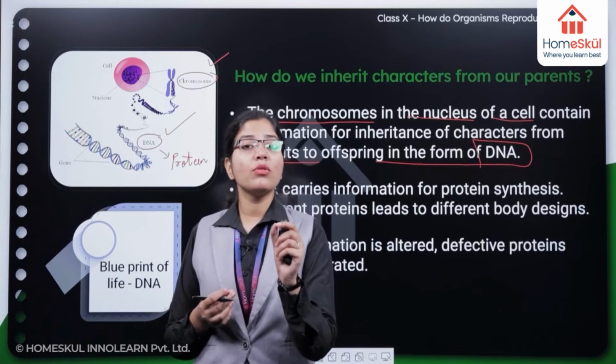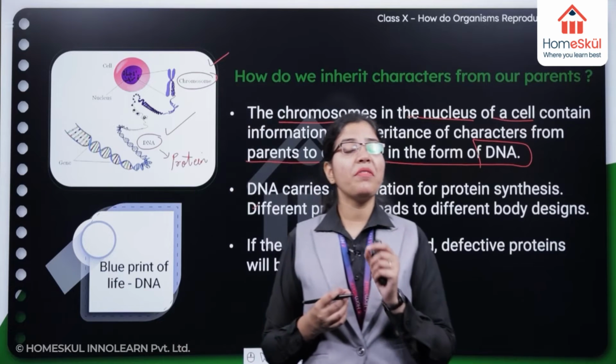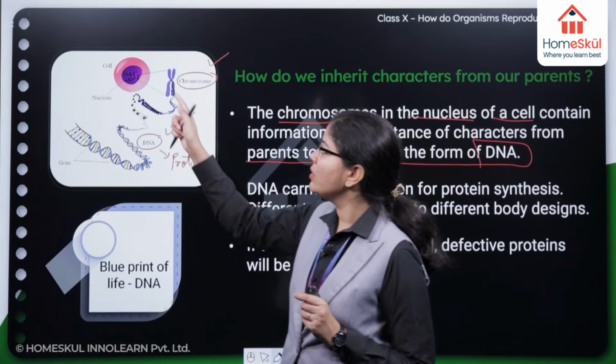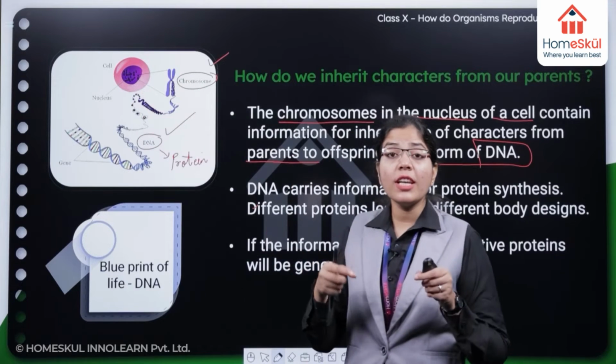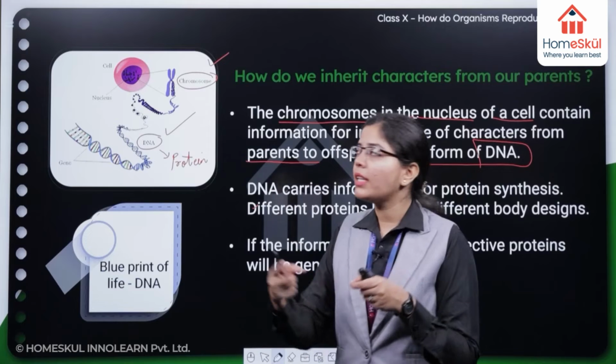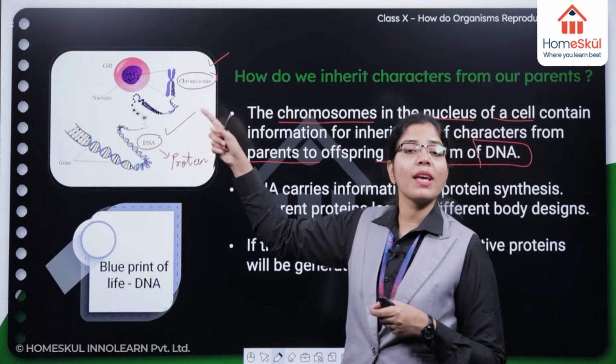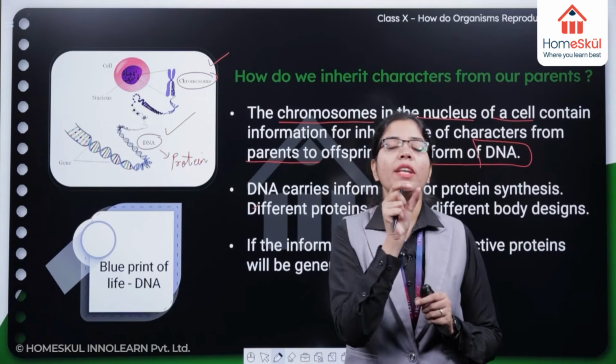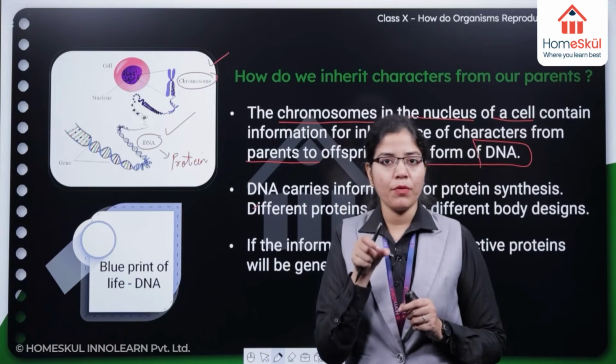We have learned about genotype and phenotype when we learned about Mendel's genetics. So what is genotype? Genotype is the genes. Genes are present where? They are present in the chromosomes, and chromosome has DNA. So genes are the special regions of the DNA which code for a specific protein.